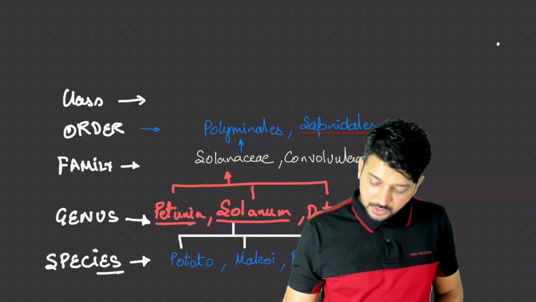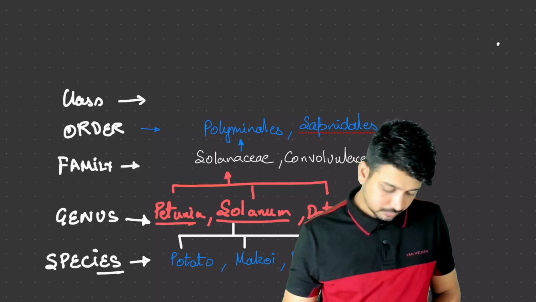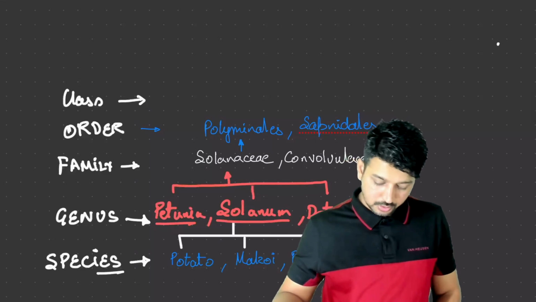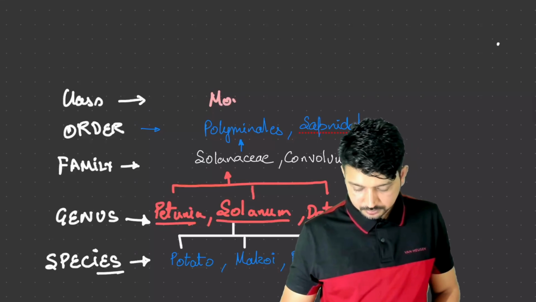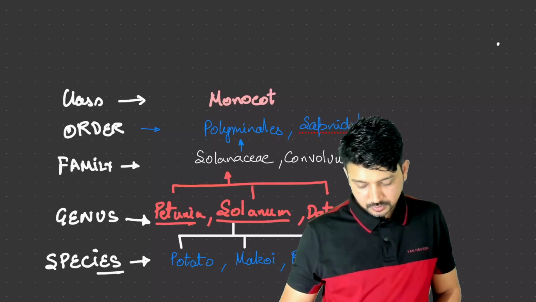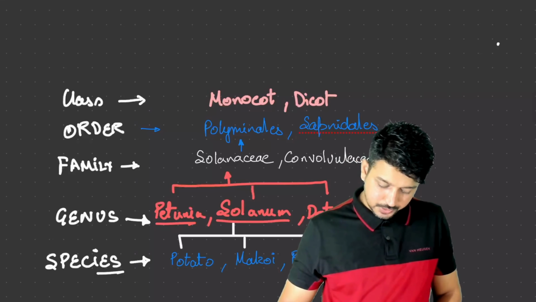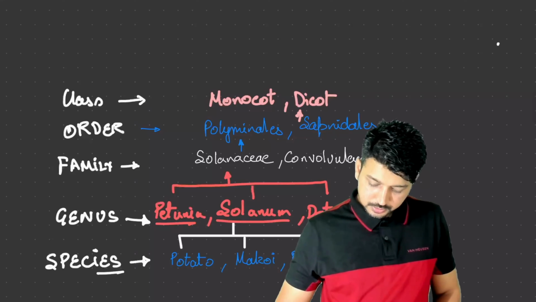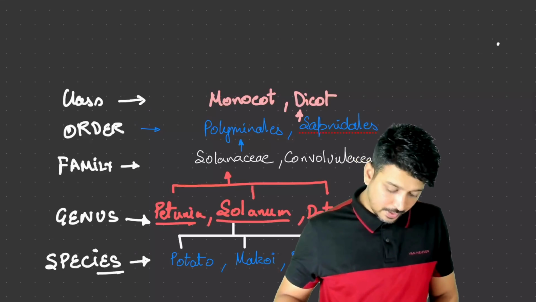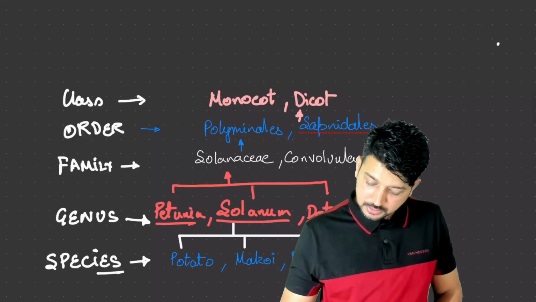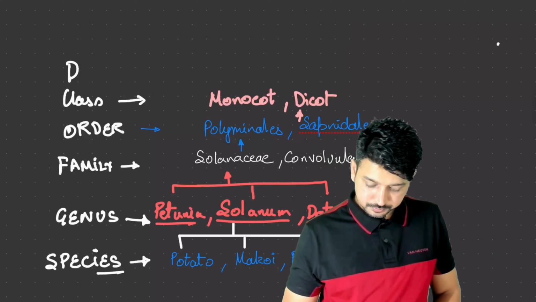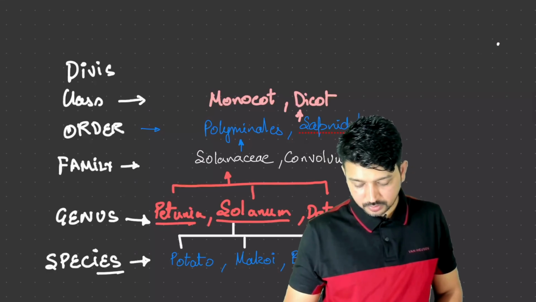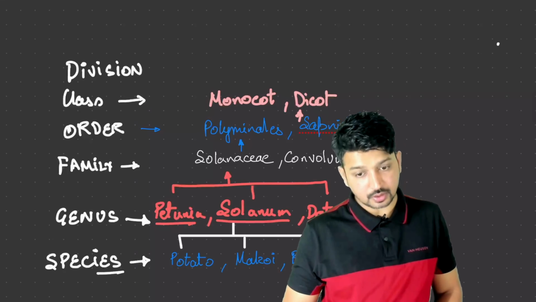Right, what class are we going to keep with them? The class is monocot or dicot. There can be two classes over here, monocot or dicot, right? So they all are placed under dicot. And then they are all placed in a single phylum, or we can say division, because we are talking about plants, so we are going to write divisions only.